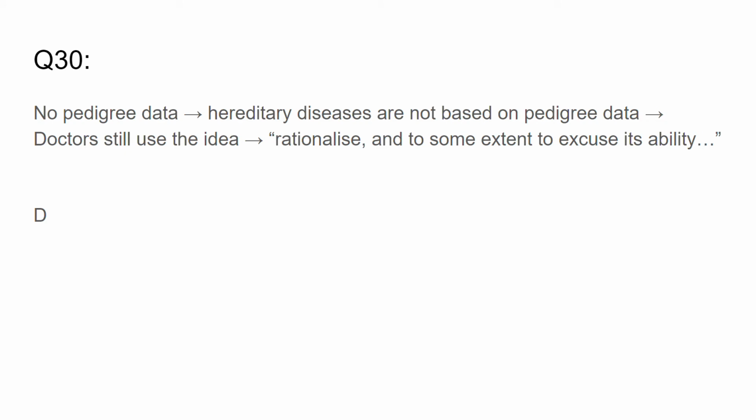Question 30, according to the writer. So now we're getting the writer's opinion. I just want to pause here. In this first paragraph, we don't have the writer's opinion. The writer is just stepping us through, this is what has happened, this is the historical evidence for it. They're just describing what's happened.